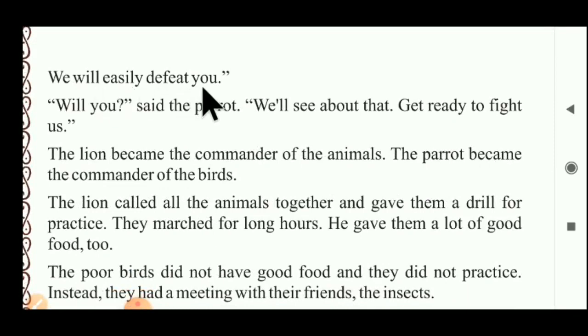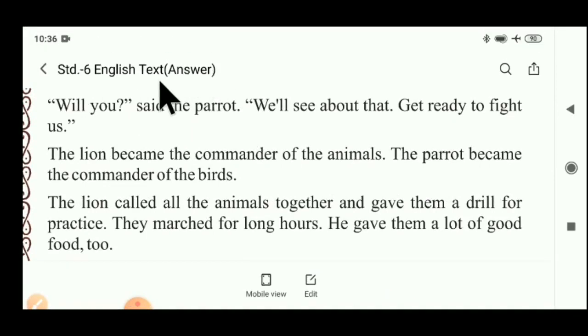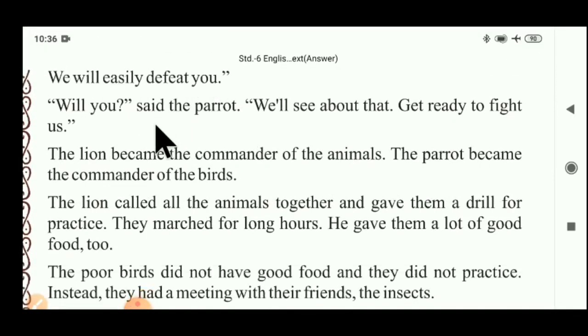Now what's happened? "We will easily defeat you," the elephant said. "Will you?" said the parrot. "We will see about that. Get ready to fight us." Now the parrot replied that, "Will you fight with us?" The parrot asked the two animals, "We will see about that. Get ready to fight us."